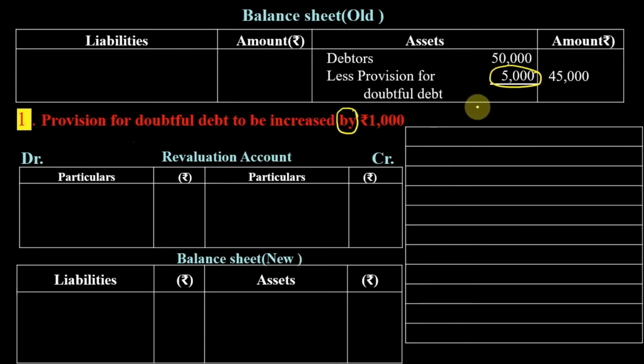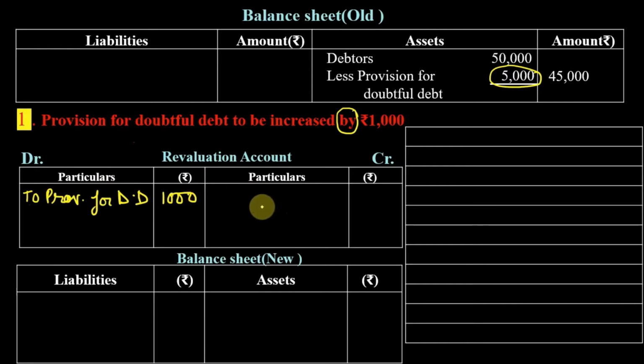So is it a loss or is it a profit of the firm where your liability is increasing? Yes, increase in liability is a loss. So please remember, we are going to show this on the debit side. To provision for doubtful debt, rupees 1,000 is a loss.